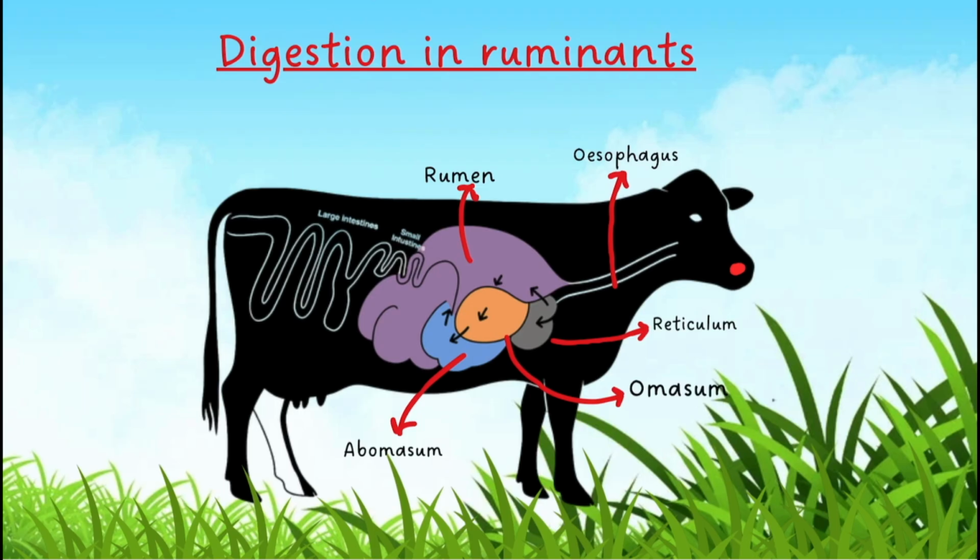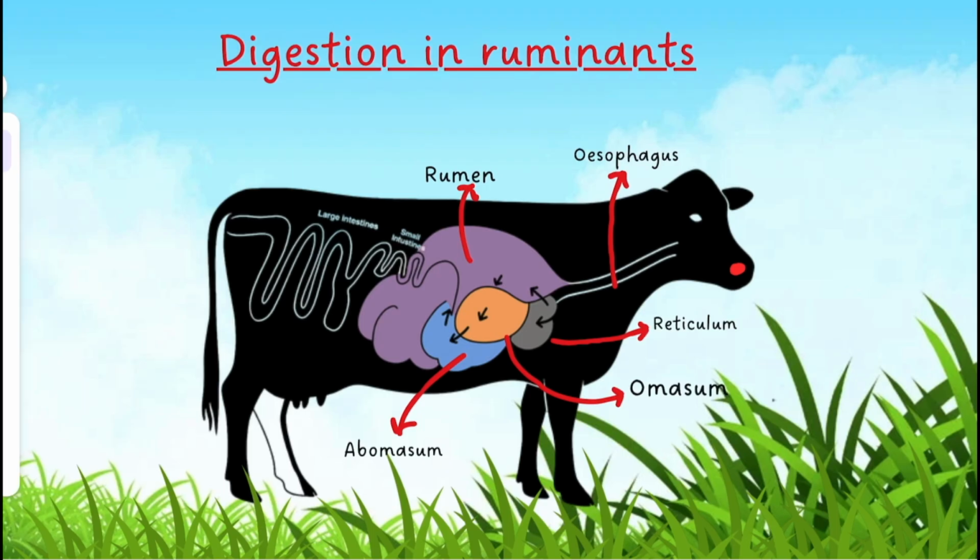Now in case of the stomach, we will see that cows, buffaloes or grass-eating animals have a special type of stomach, because they have a four-chambered or multi-chambered stomach. They have a very special type of stomach. Here in this picture I have shown different colors, so you can easily understand the parts of the stomach.